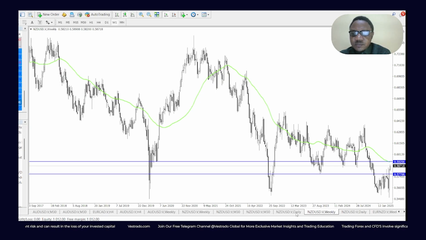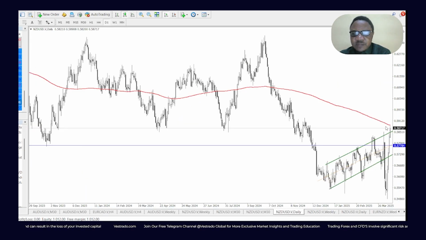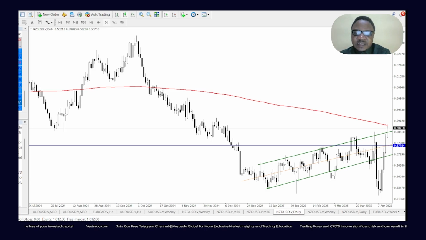All right. Still on the daily chart, we see price moving conveniently within an ascending channel in a cyclic pattern within a range. Meanwhile, it has touched the 200-day moving average on the daily chart, indicating that there could be a reaction, maybe a brief bearish pullback before a continuation to the upside. All right.